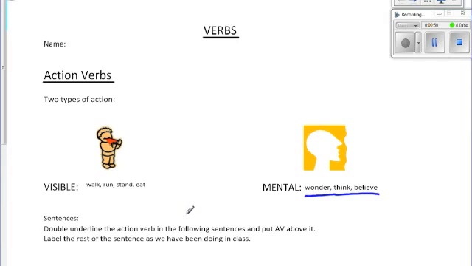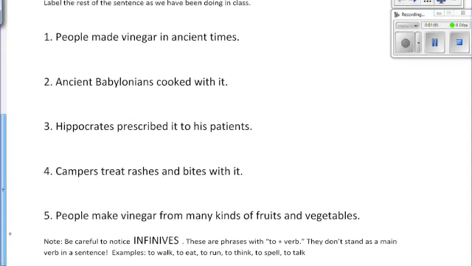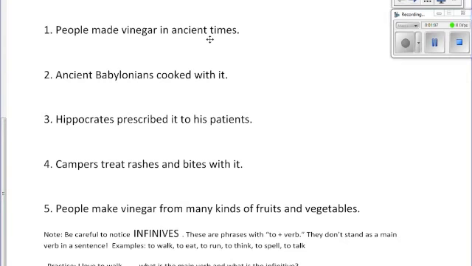So let's keep those in mind as we look at these sentences. We're going to double underline the action verb in the following sentences and put AV above it. Then we'll label the rest of the sentence as we have been doing in class. Now, when I look at sentences, I prefer to start with the subject. So when we look at number 1, people made vinegar in ancient times. Sorry, that dot is not supposed to be there.